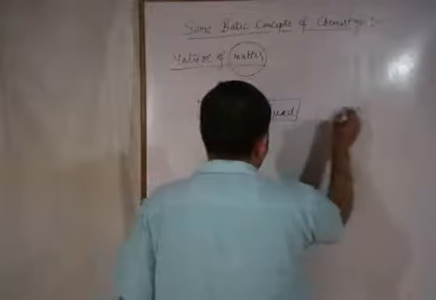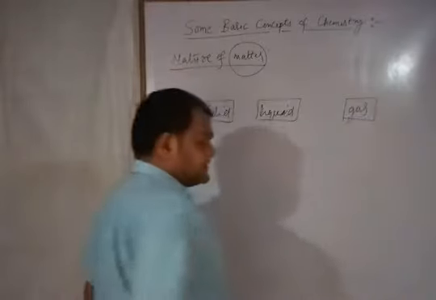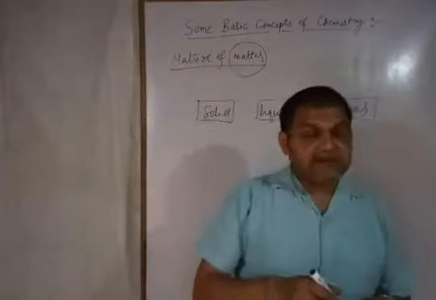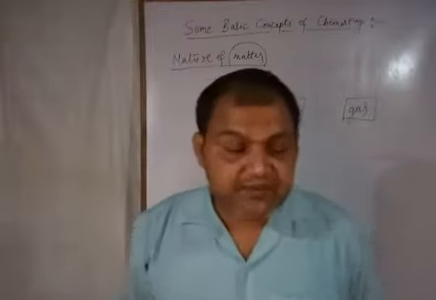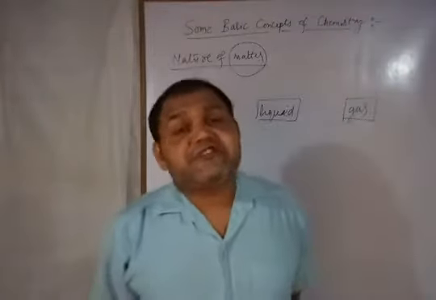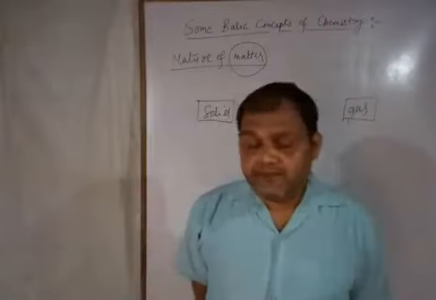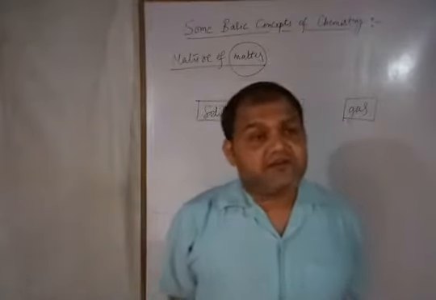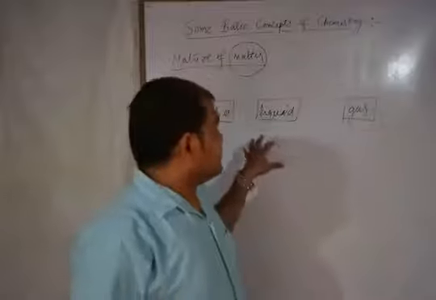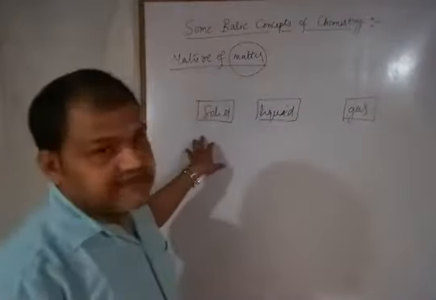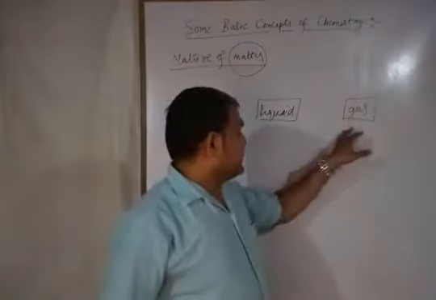Solid, liquid and gas. These are basically the 3 states of matter. I will not discuss the plasma and Bose condensed state. That is also regarded as the 4th and 5th state of matter, but that is not in your study. We will talk about only the solid state, liquid state and gaseous state.